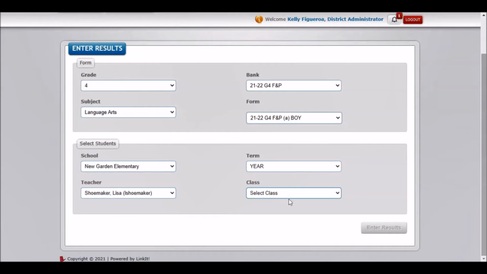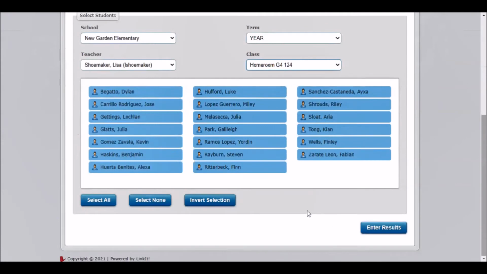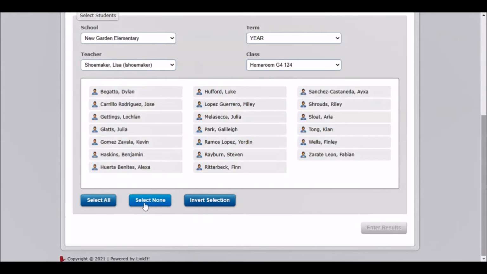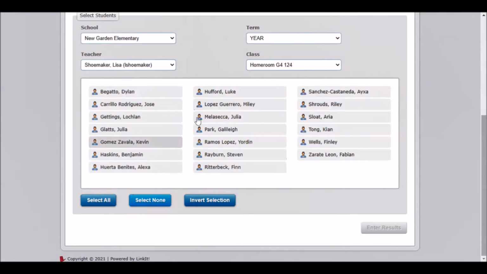I'm going to select homeroom, and then I see that my students appear. When my students are labeled blue, they're all selected. You could select all students if you'd like to enter all data at once, or you can select none to just choose individual students. For the purposes of this training, I'm going to select one student.